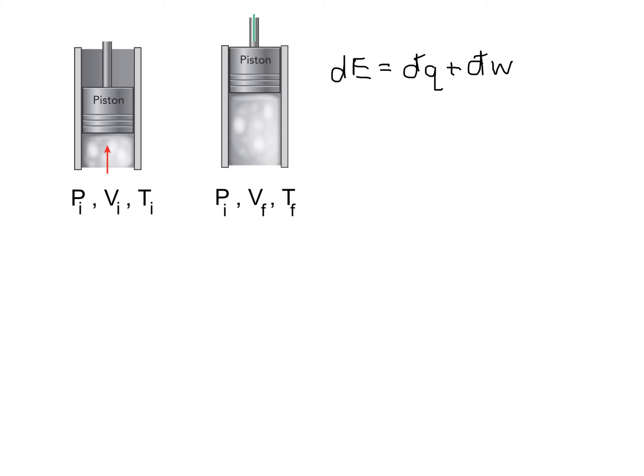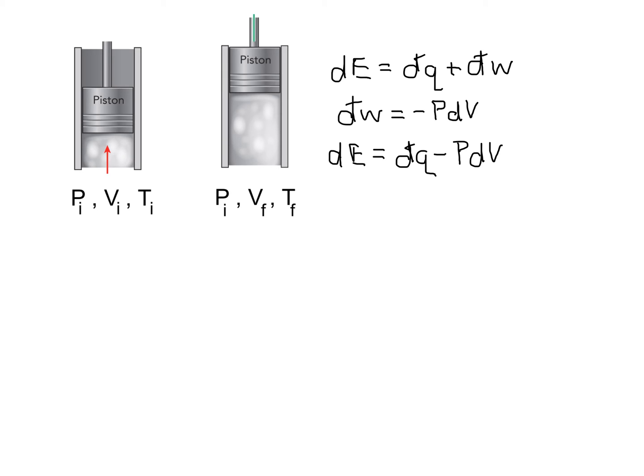Now recall that we can calculate the work done on or by the system for this type of expansion work as the opposite of the pressure times an incremental change in the volume. So if we make that substitution, we can see that a change in internal energy is equal to the amount of heat transferred in or out of the system minus the pressure times a change in volume.